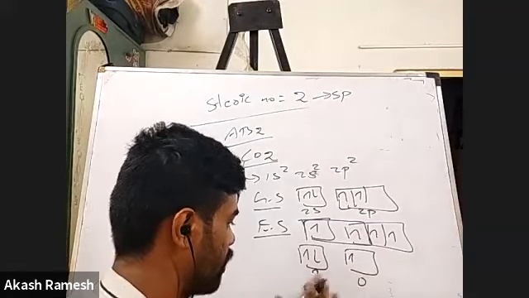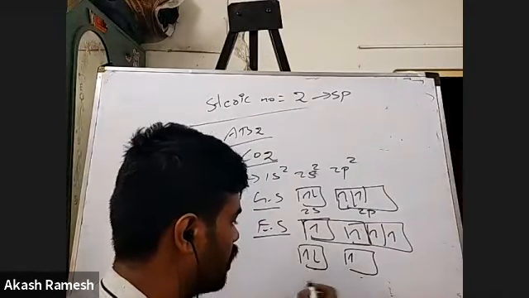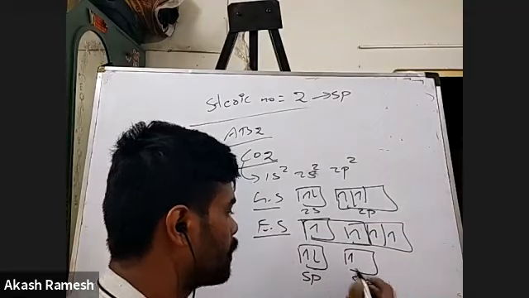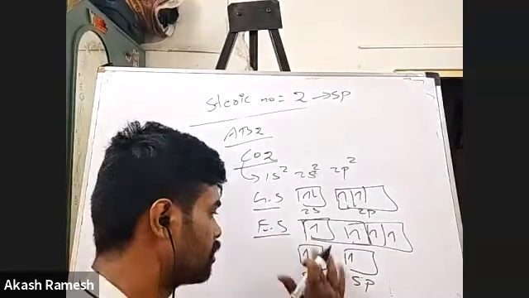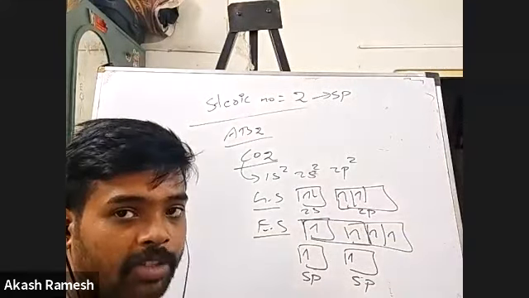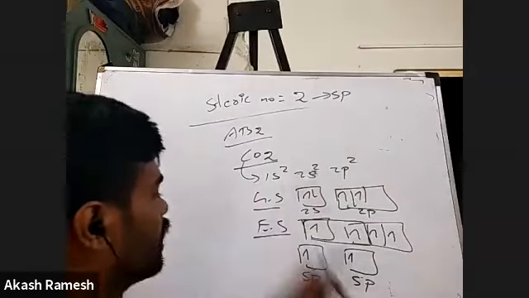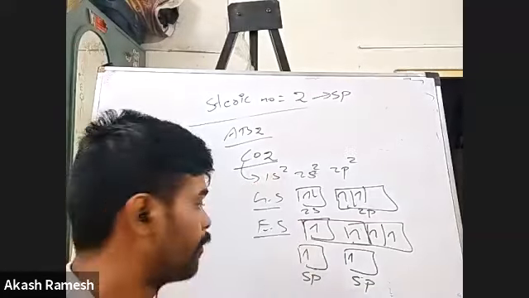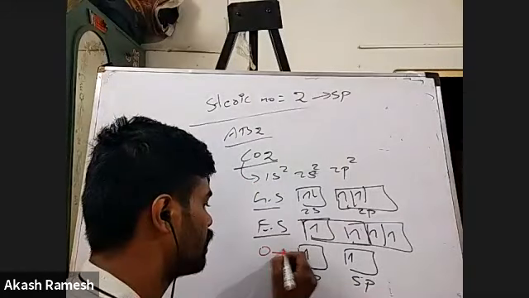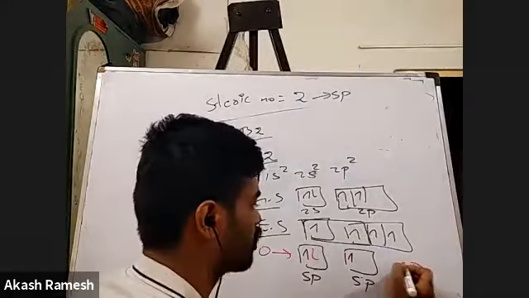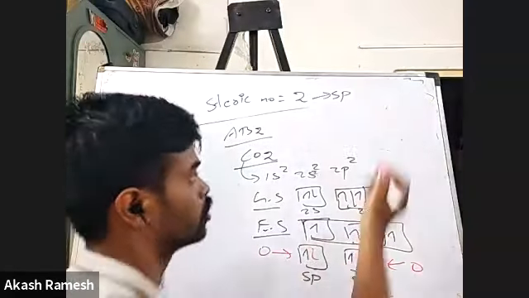These 2 are my sp hybridized orbitals. Now 2 oxygen atoms are there, so 2 sigma bonds are going to get formed. One oxygen atom will give an electron, another oxygen atom will give another electron. So this is done.